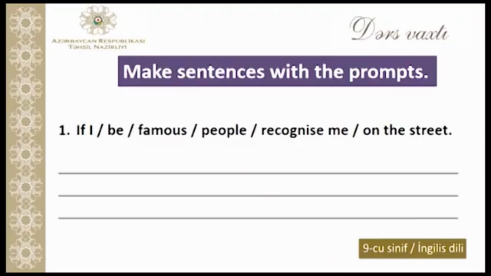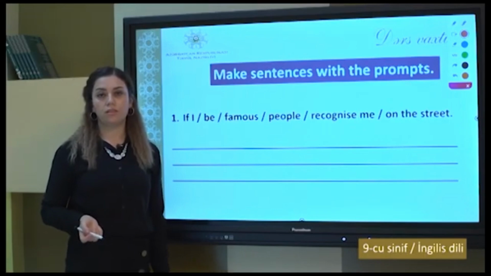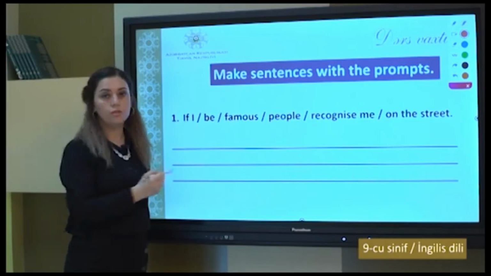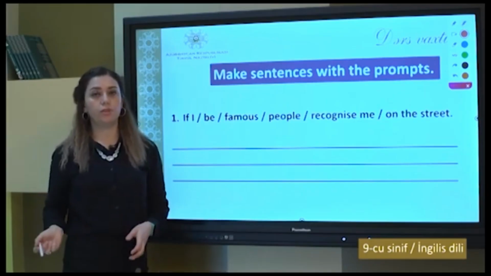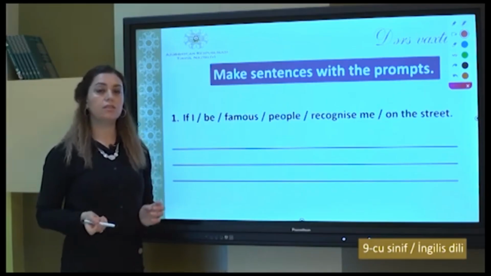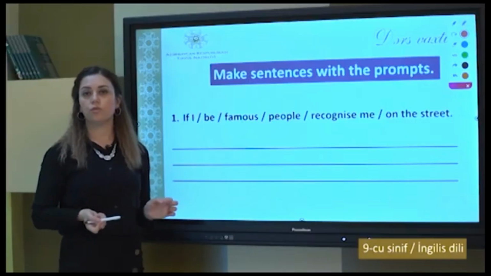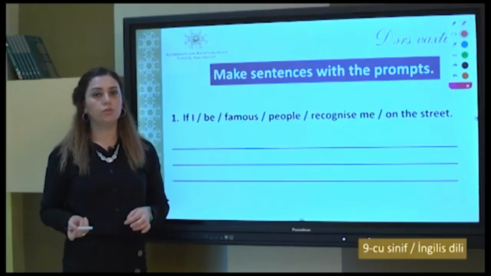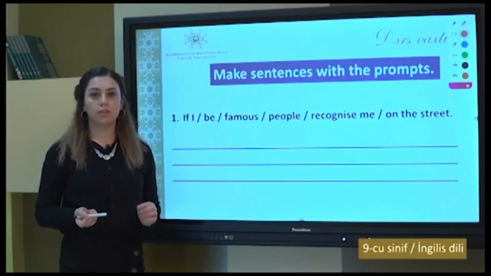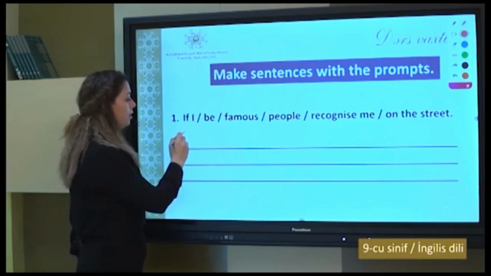Now let's make this sentence in the second conditional. I want to tell you something. Was, were are the past forms of the verb be. Was is used for singular nouns and were is used for plurals. But it's a rule in the second conditional, even if the subject is singular, we always use were. For example, if it were sunny, if I were you, if I were younger, okay, we always use were in the second conditional. So I will say, if